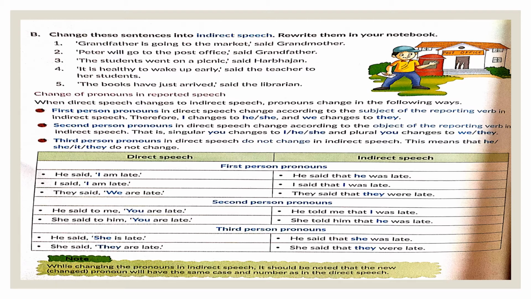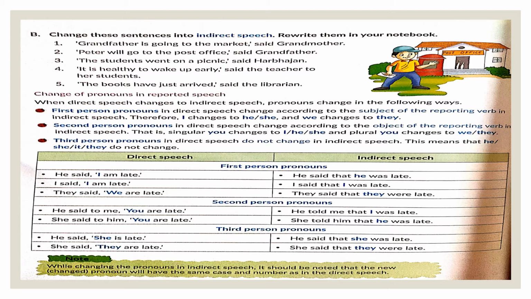So far, we have understood how the tense is changing. Now, let us understand how the pronouns will change in reported speech if we are transforming from direct to indirect. The first thing to be kept in mind, children, come to page 96 in your textbook and look at the table given. If there is a first person pronoun, then you have to look at the subject of the reporting verb. "He said, I am late."